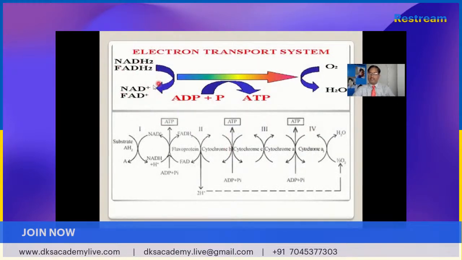The NADH and FADH2 that are produced enter into the electron transport system, which is found at the cristae of the mitochondria. What happens in the electron transport system?